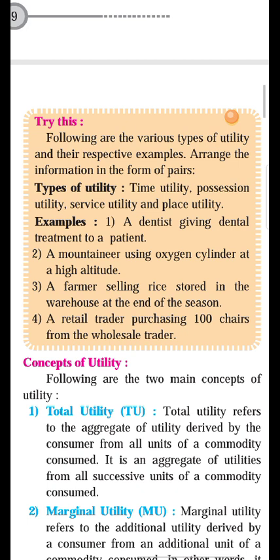A dentist giving dental treatment to the patient. So it is a service utility, because a doctor takes care of their patient. The dentist is also a doctor, so he is giving service to the patient. So it is a service utility. Okay.